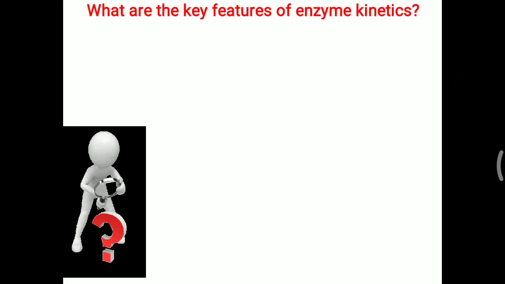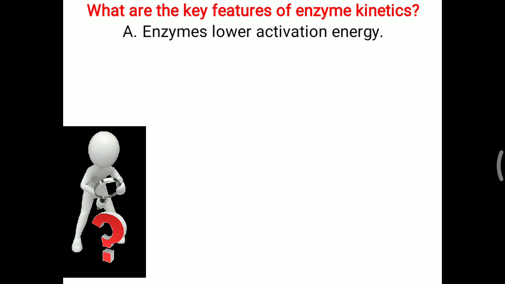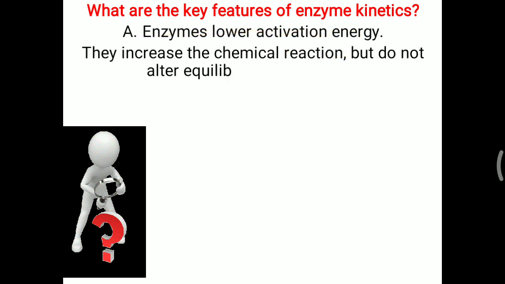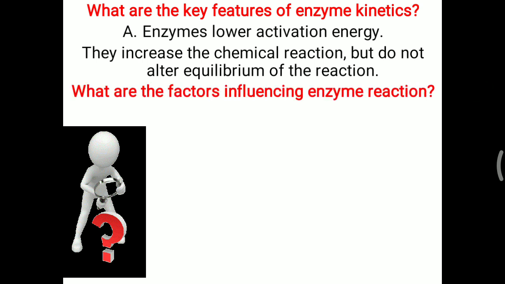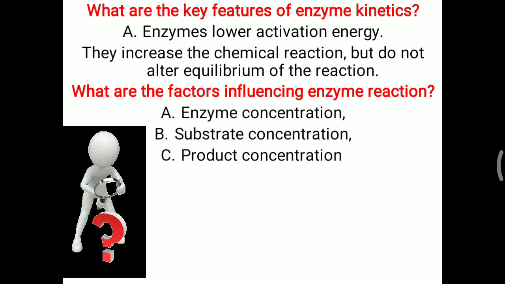Further viva question, what are the key features of enzyme kinetics? Enzymes are basically needed for lowering the activation energy, and that is the main feature of enzyme kinetics. They increase the rate of the chemical reaction but do not alter the equilibrium of the reaction. Further question, what are the factors affecting or influencing the enzyme reaction? You have to remember a list of factors: enzyme concentration, substrate concentration and product concentration. That is simply from the Michaelis-Menten theory.